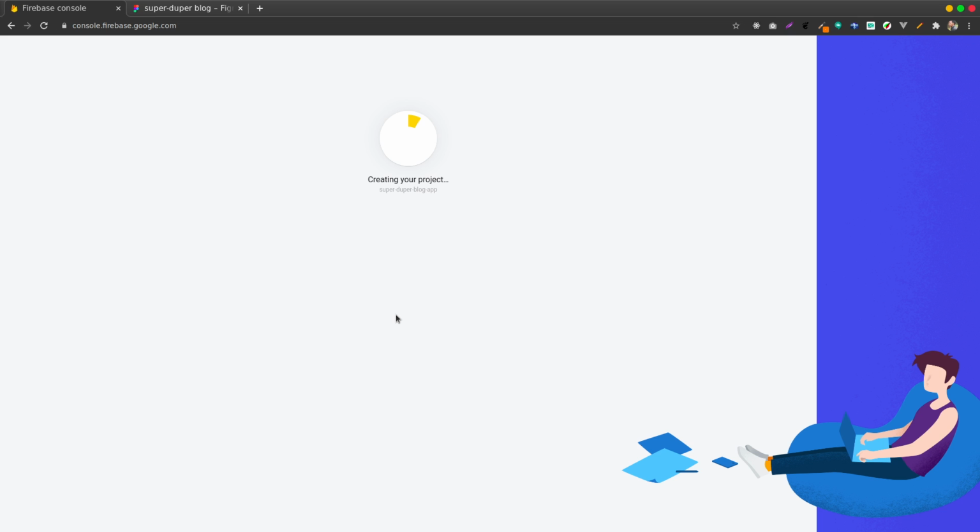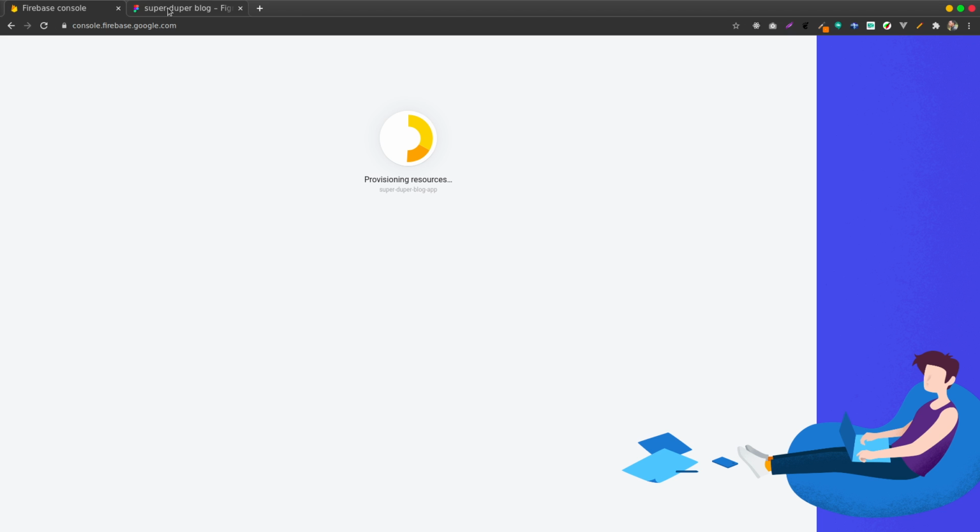So while it's creating, let's review what we need to look at: logging in with Facebook, logging in with Google, and logging in with email. Okay, so that's finished. Let's continue. Once that's finished, we'll be directed to this page, the actual app dashboard.